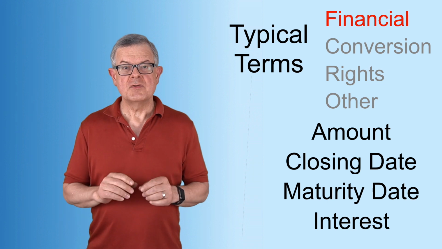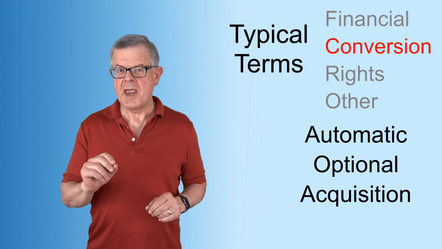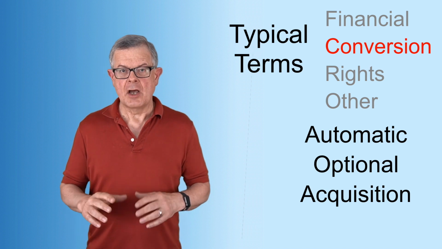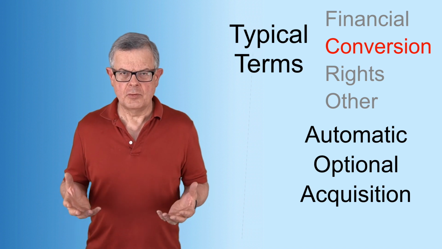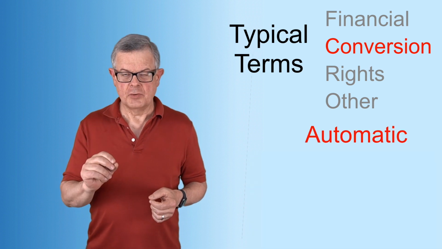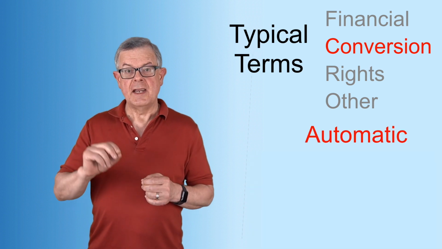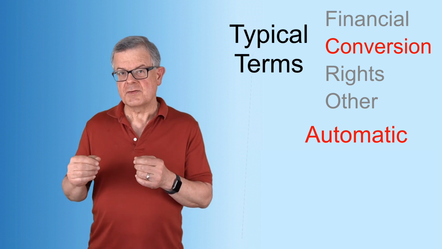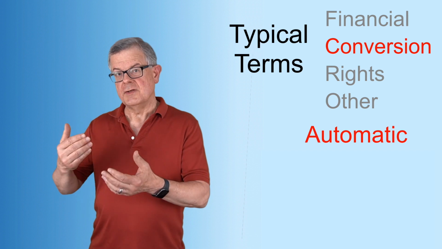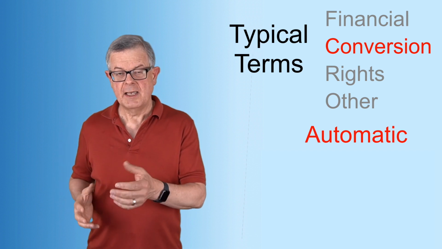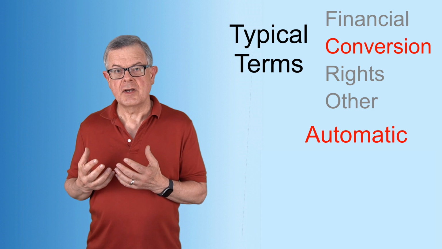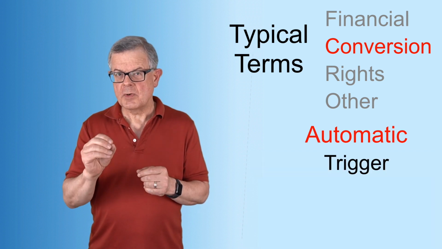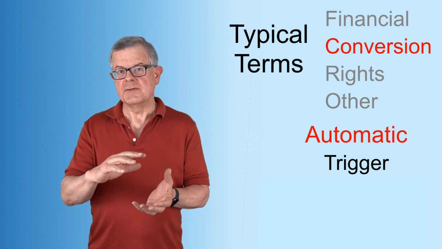The next category of terms would be the conversion terms that determine when and how the loan amount converts into ownership in the company. Now, the first option, and in a way the desired one, is the automatic conversion. Automatic conversion happens when in the future there's a priced round, in other words, an equity round, where investors put a value on your company, which determines a price on your stock, and they buy stock in your company to make an investment.